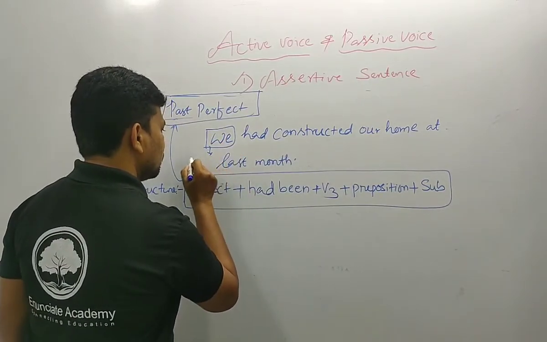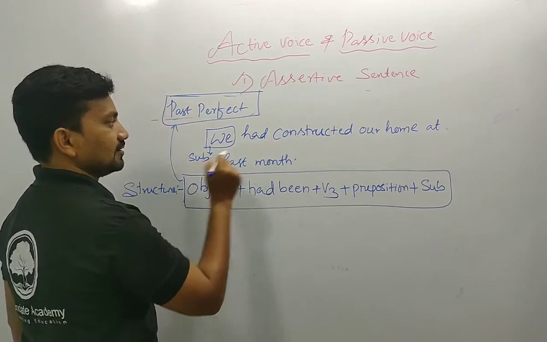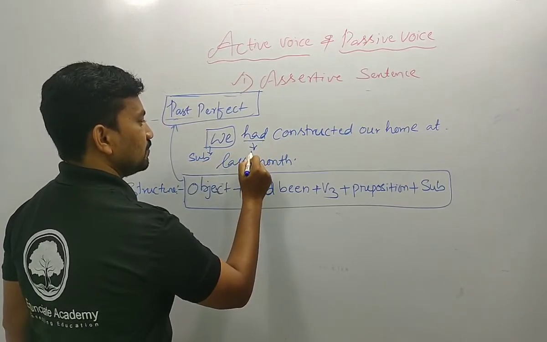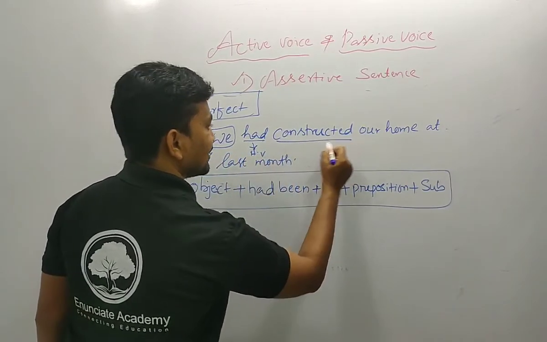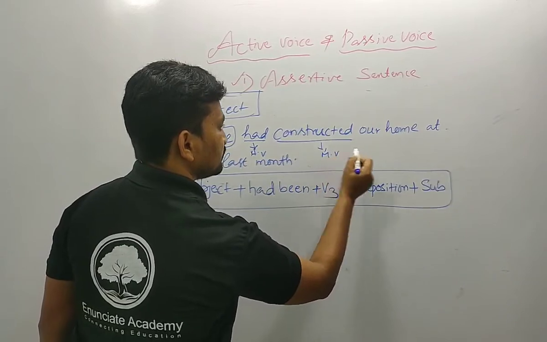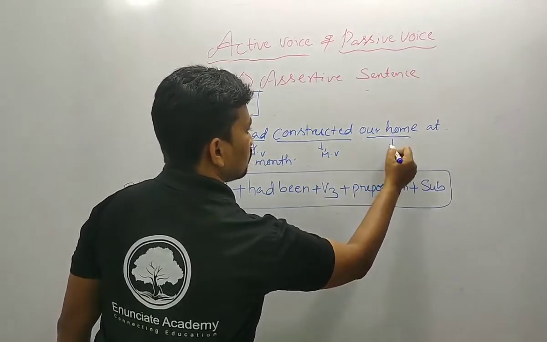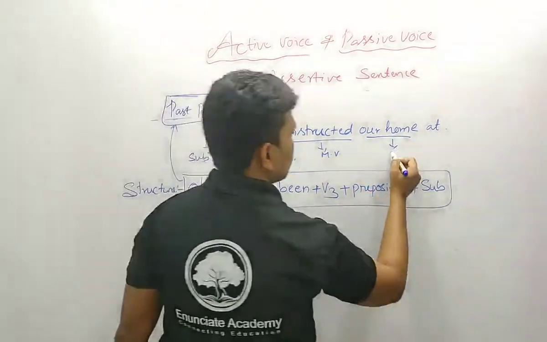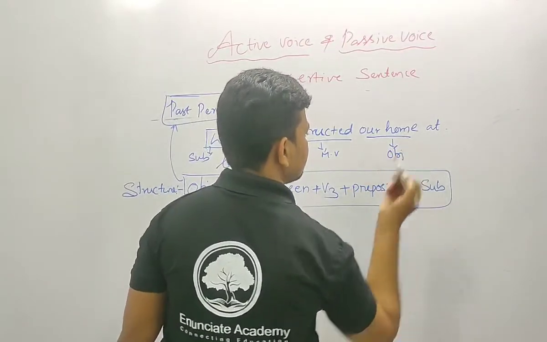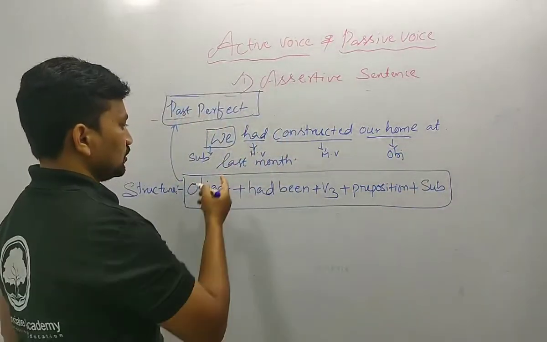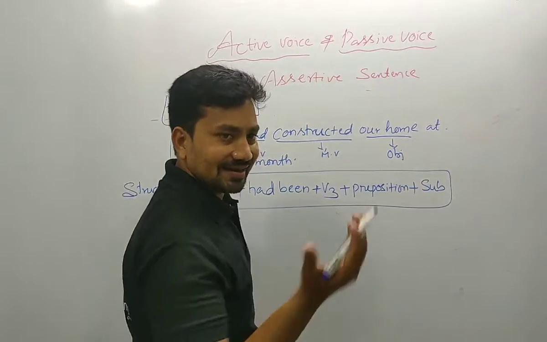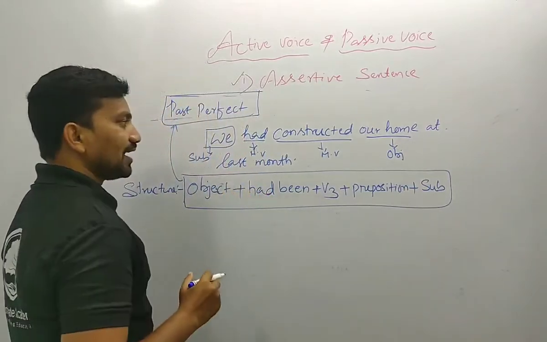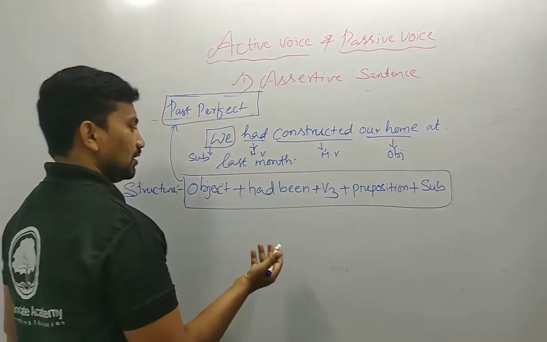Okay, let me know how we can change it. Dear, this is the subject, we know already, and this is the helping verb. Construct is the main verb. Our home is the object. At the last one, the remaining added sentence. We had constructed our home at last month.